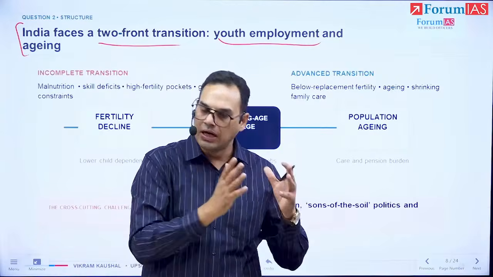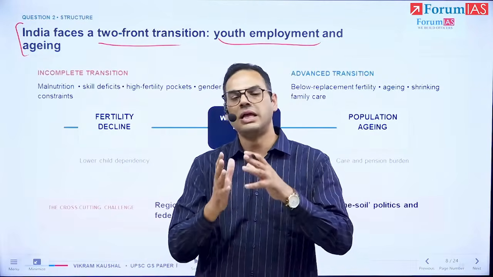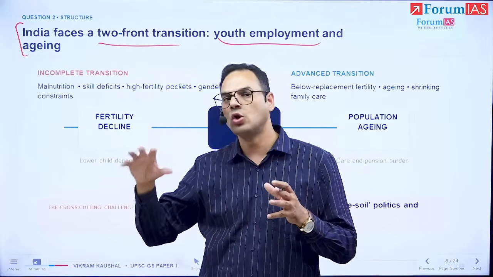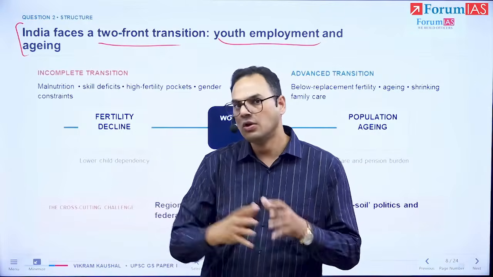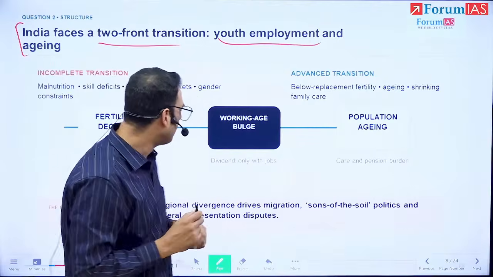And on the other end, we have the second part of the challenge, which is that there is aging happening and this demographic potential is not going to remain there forever. So there are these two big strands of the idea that we're dealing with in this answer.